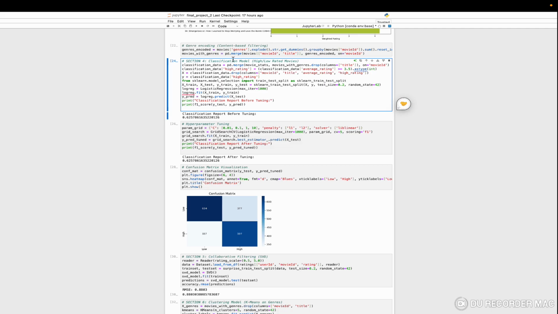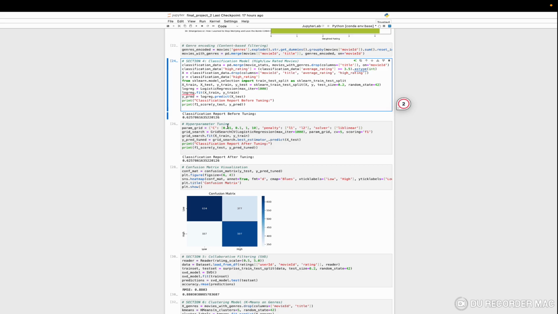Here we used logistic regression to classify movies as highly rated or not, based on features such as number of ratings and genre encoding. The target variable y is whether the average rating of the movie is greater than or equal to 3.5.